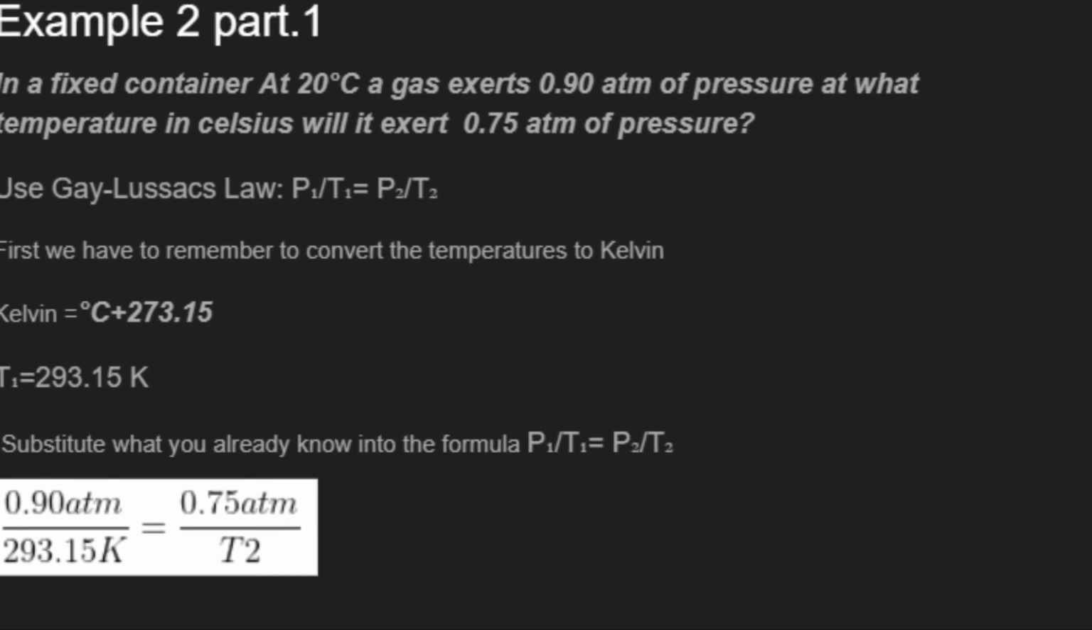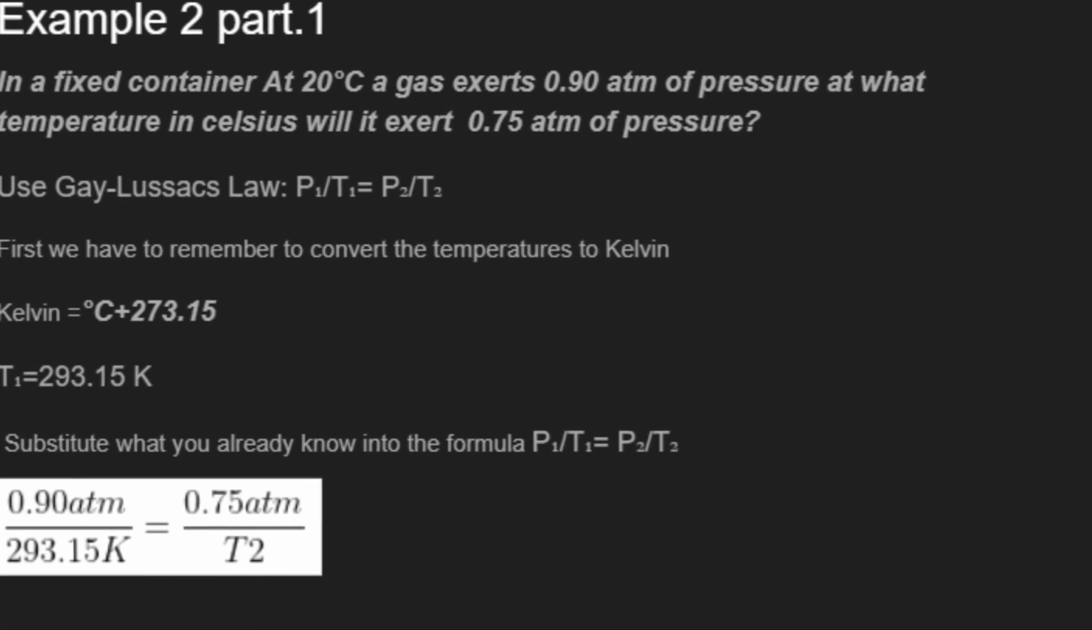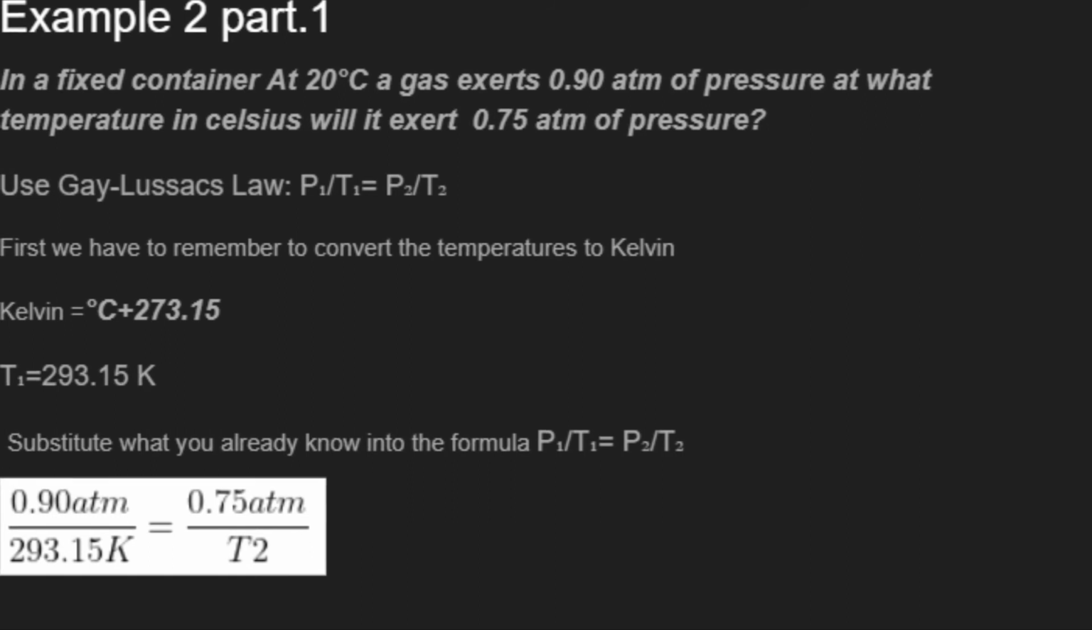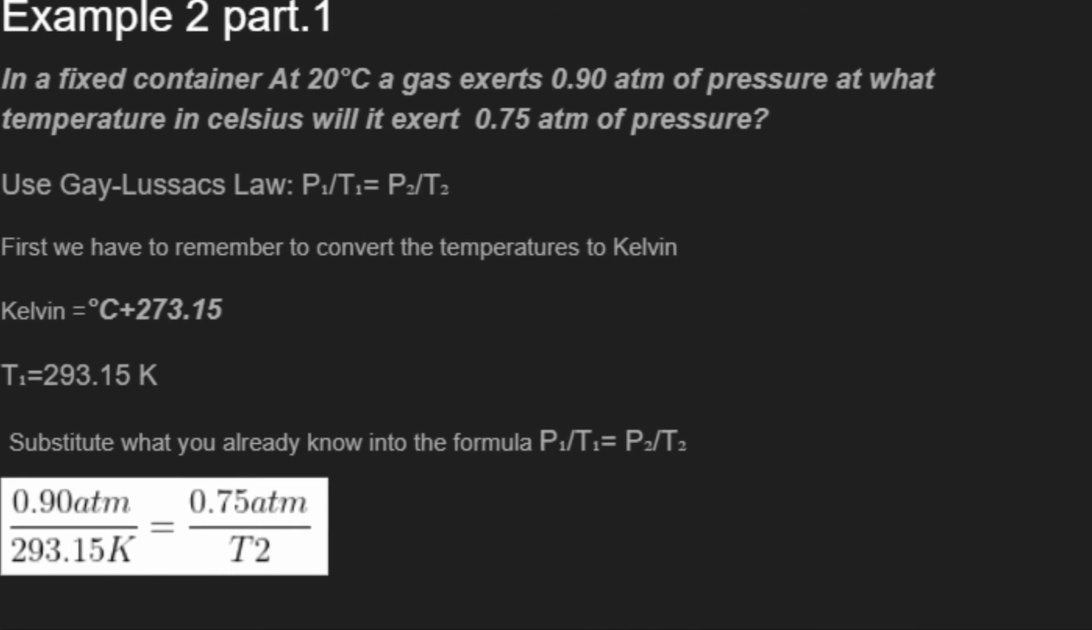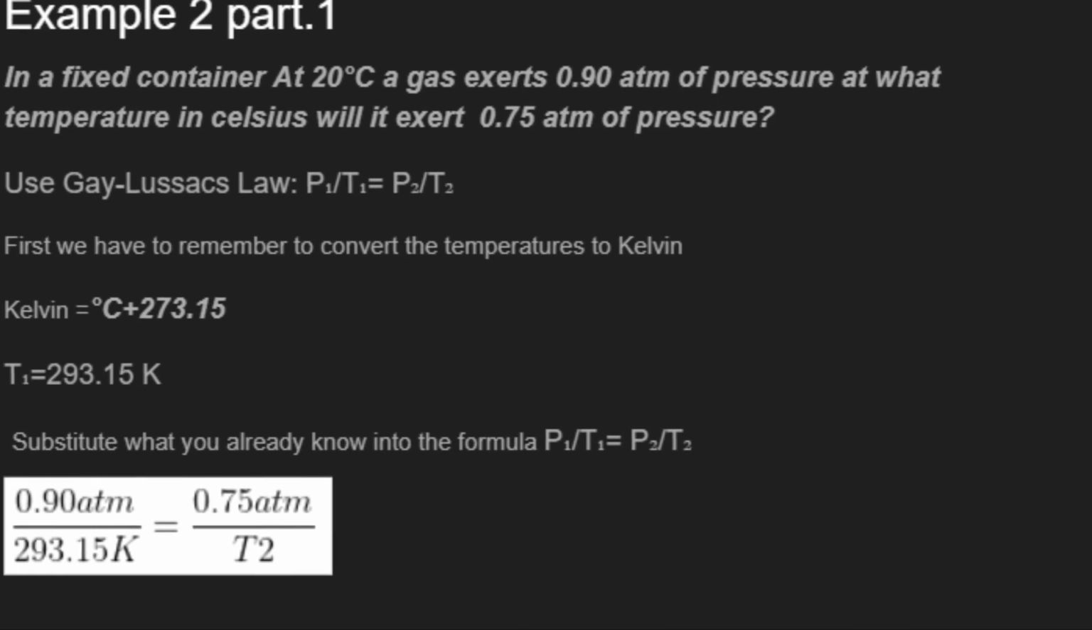For this next question, we're solving to find the temperature, not the pressure. So our question is, in a fixed container at 20 degrees Celsius, a gas exerts 0.9 atmospheres of pressure. At what temperature in Celsius will it exert 0.75 atmospheres of pressure? So first, once again, we have to convert the temperature to Kelvin. We do that by adding 273.15 to however many degrees Celsius. That equals 293.15 Kelvin.